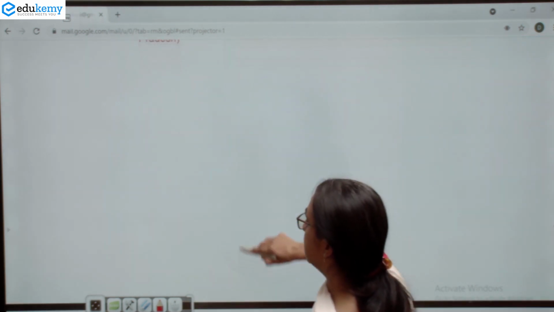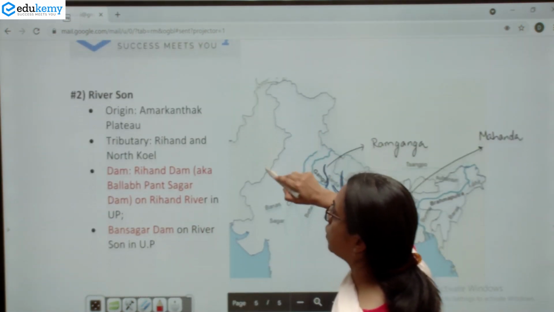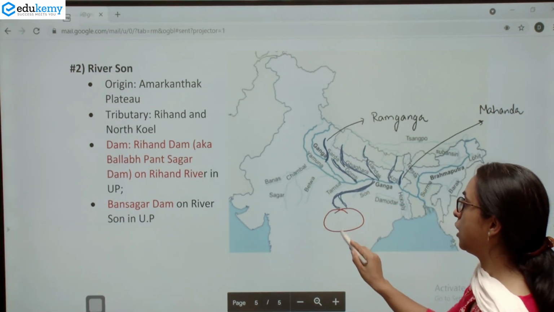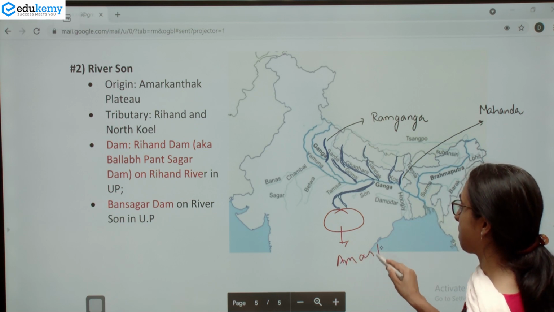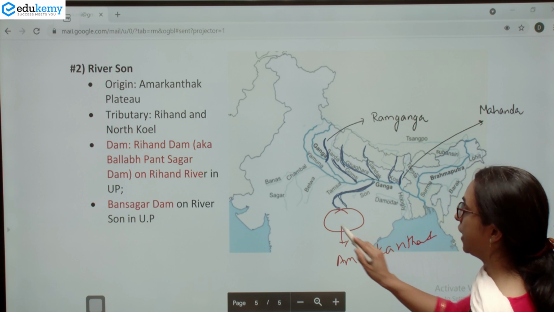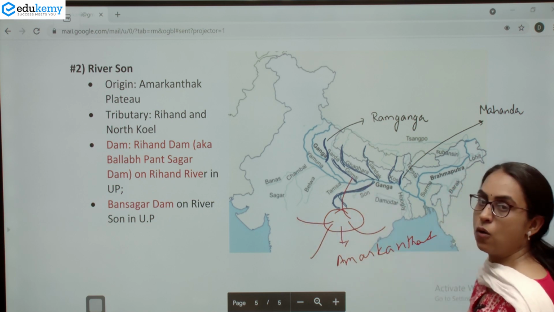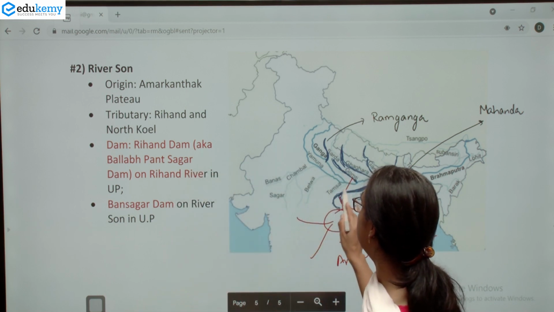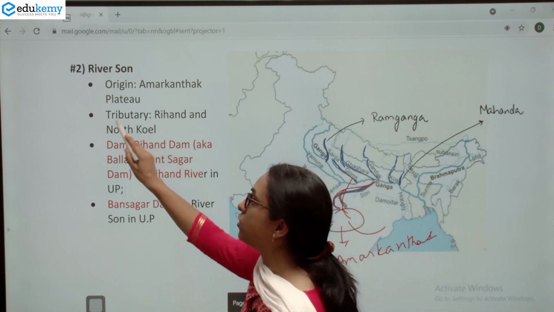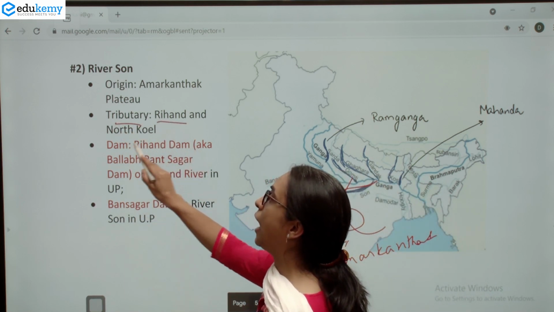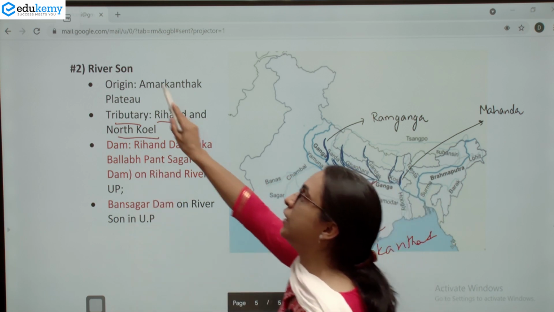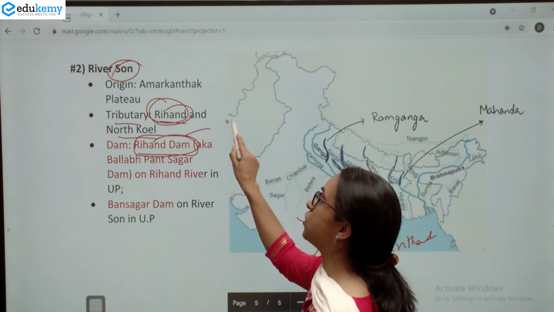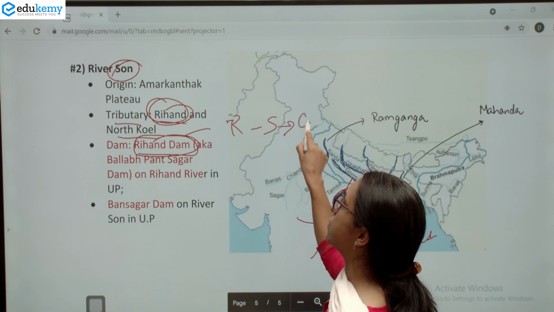So this is about your river Son. This Son basically originates from the Amarkantak Plateau. This Amarkantak Plateau has a radial drainage where important rivers originate from Amarkantak, like Johila and Son. And the important tributaries of Son are Rihand and North Koel. The important dam on this Rihand is the Rihand Dam. And this Rihand is a tributary of Son, and Son in itself is a tributary of Ganga.